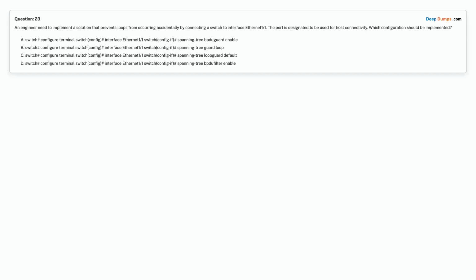Option B. Switch# configure terminal. Switch(config)# interface Ethernet 1/1. Switch(config-if)# spanning-tree guard loop. Option C. Switch# configure terminal. Switch(config)# interface Ethernet 1/1. Switch(config-if)# spanning-tree loopguard default. Option D. Switch# configure terminal. Switch(config)# interface Ethernet 1/1. Switch(config-if)# spanning-tree bpdufilter enable. Choose the correct answer.